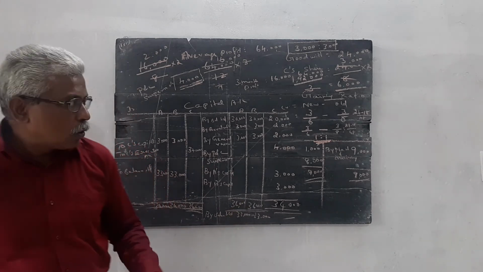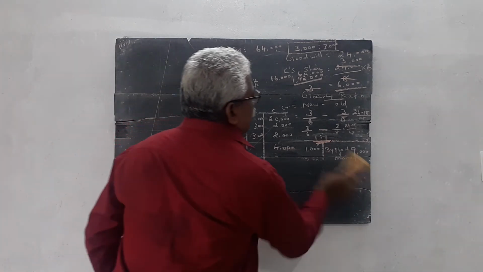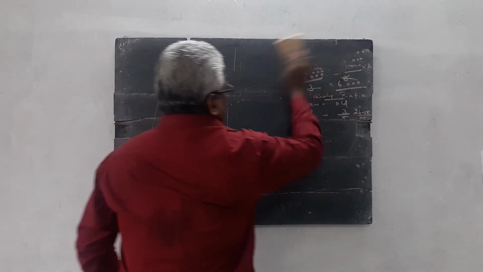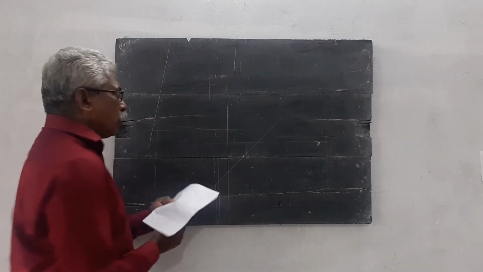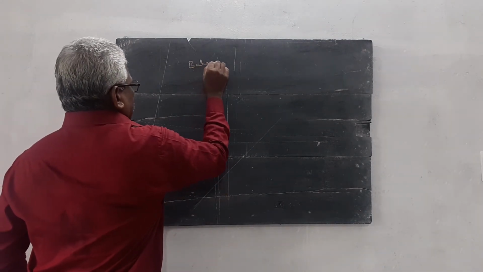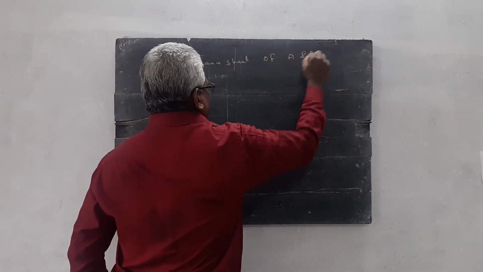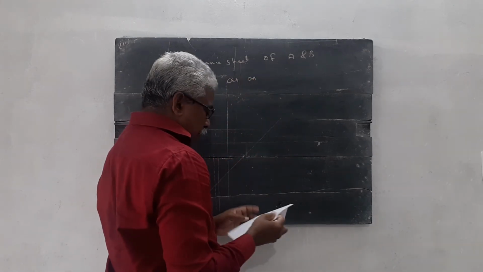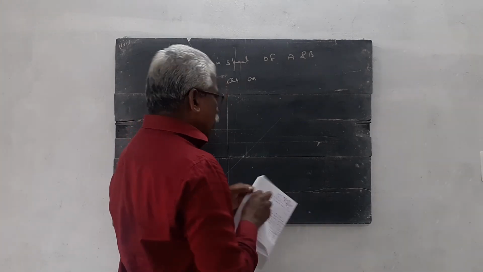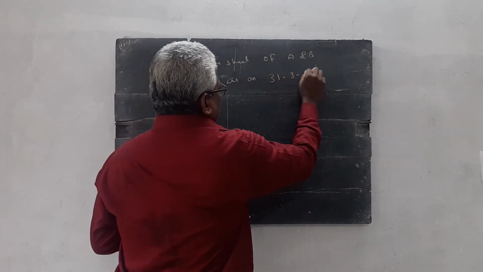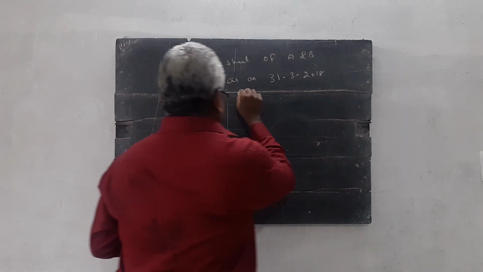Then we do the new balance sheet, the balance sheet of A and B as on the date of death of C. C died on 31/3/2018, so this date's balance sheet we have to prepare.